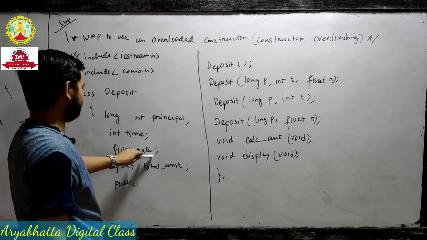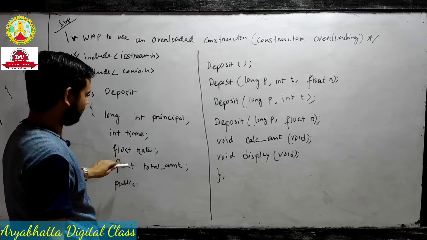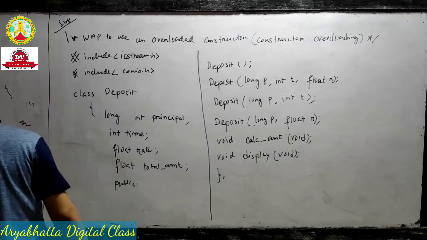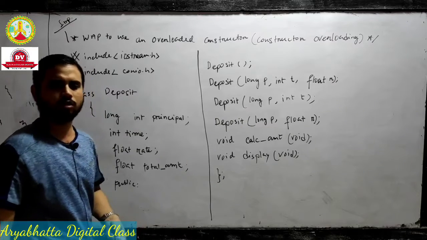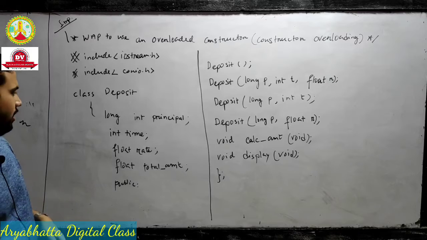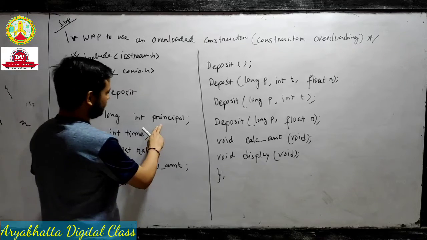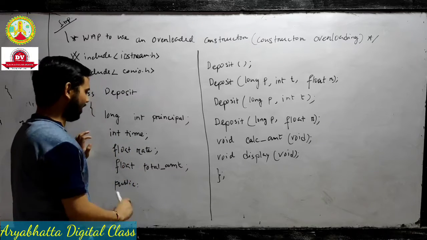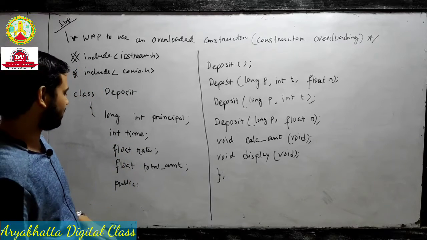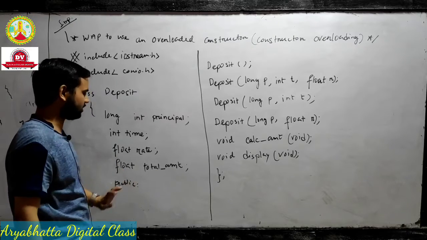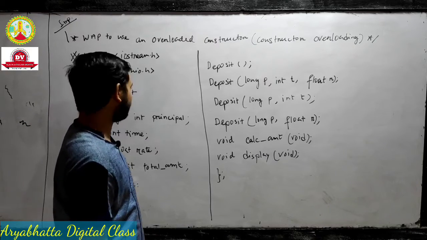Int time, the rate is float percentage, and total amount is float. Why? This is the example of simple interest. You know simple interest is principal times rate times time divided by 100. When principal is integer, time is integer, and rate is float, your ultimate amount will be a floating point number. That's why we take total amount in float data type. And this is the accessibility mode of deposit.